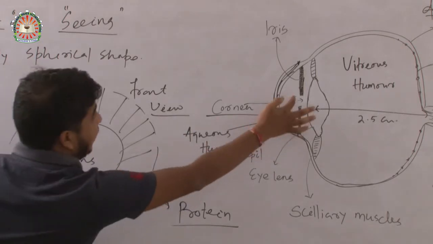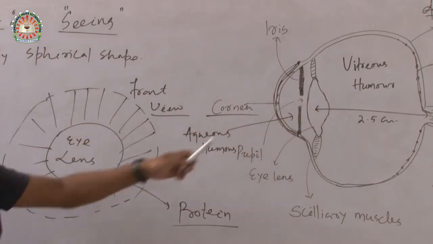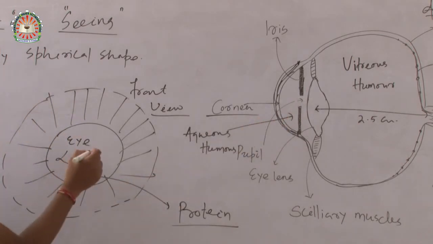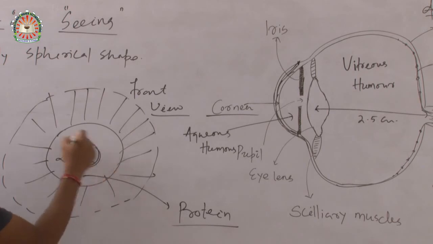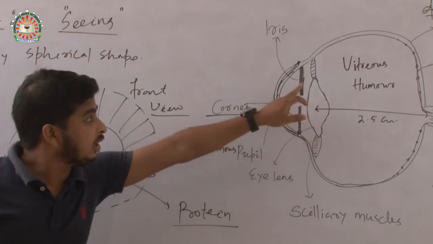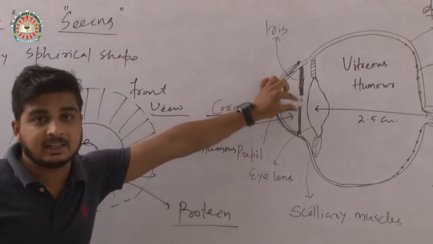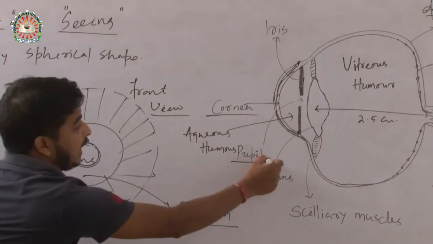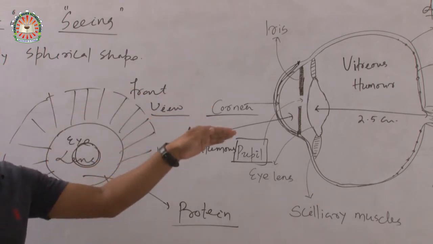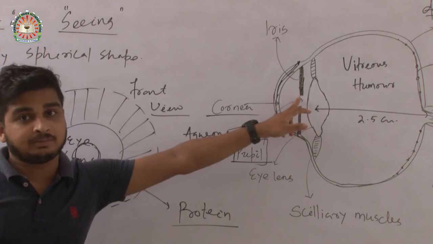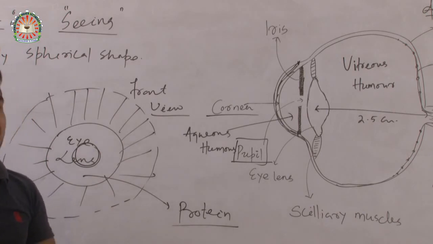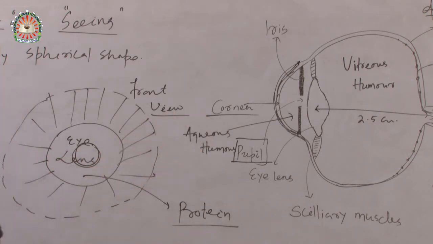Now look, there is a space in the iris, or I can say there is a hole. In this figure there is a gap between the screen and the lens. This gap is known as the pupil. The light goes inside our eyes through the pupil. Remember that. The function of the pupil is to allow light into our eyes.